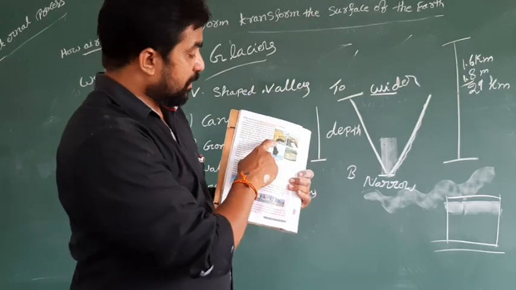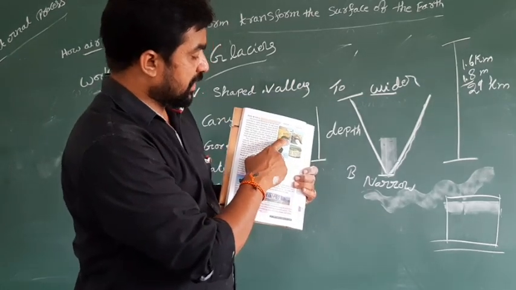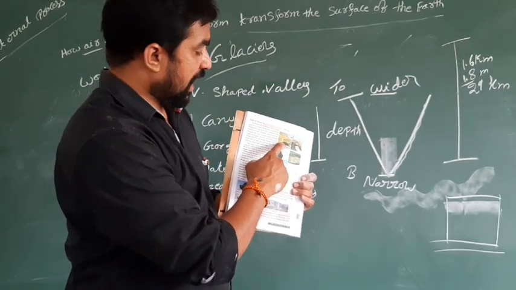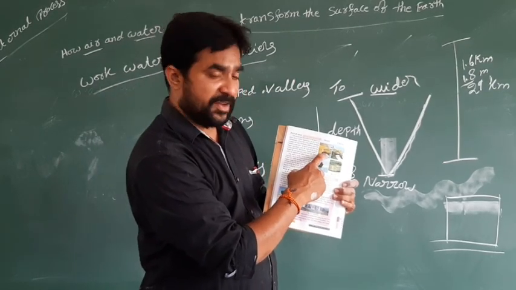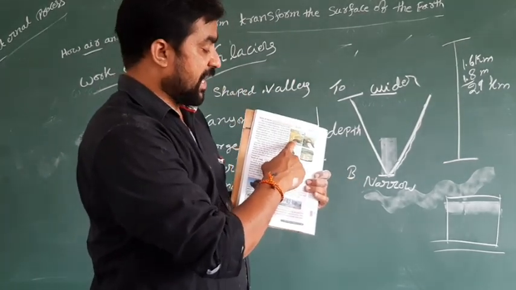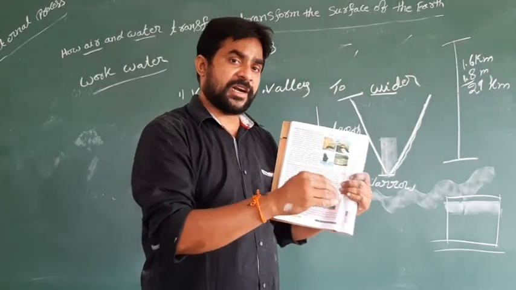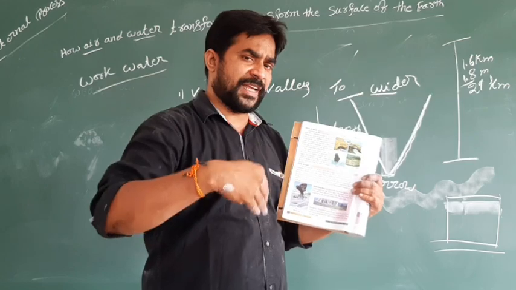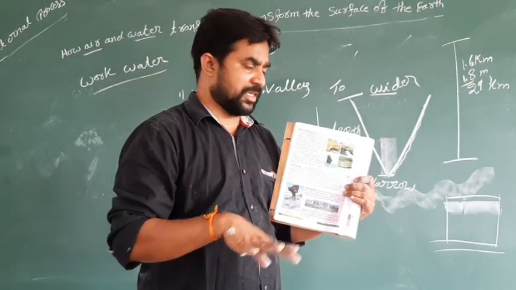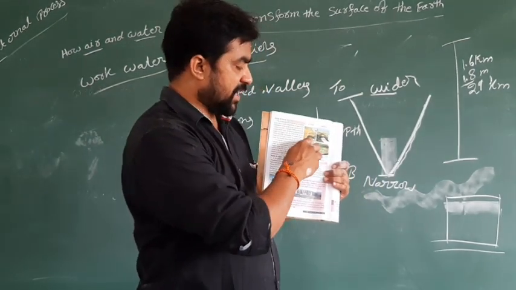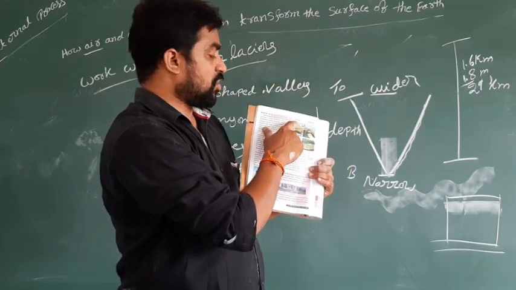Because of the pressure of water, in some areas there is a weak area, and this weak area was cut day by day by the wave pressure. It is not one day of pressure, it is many years of pressure of water, and this is cut like a cave. That's why this is called a sea cave.